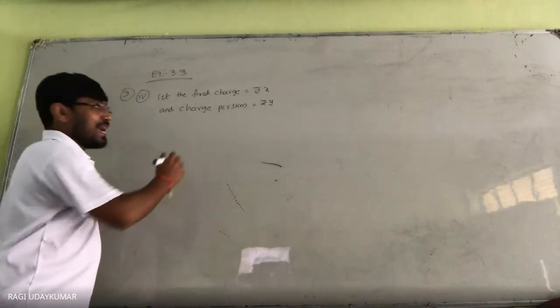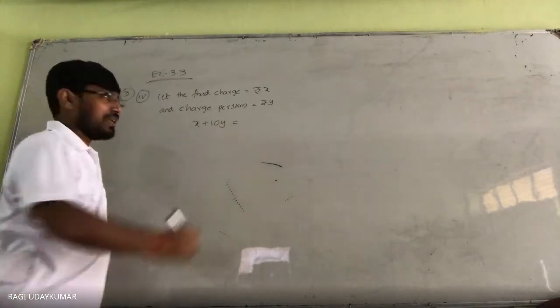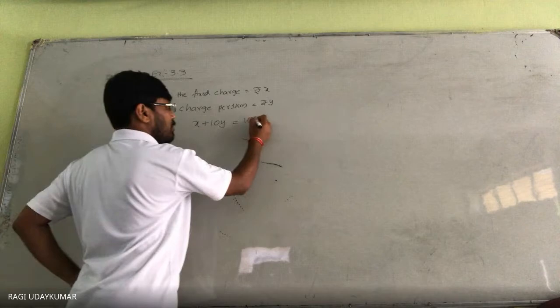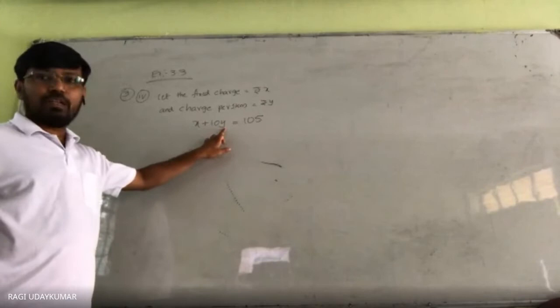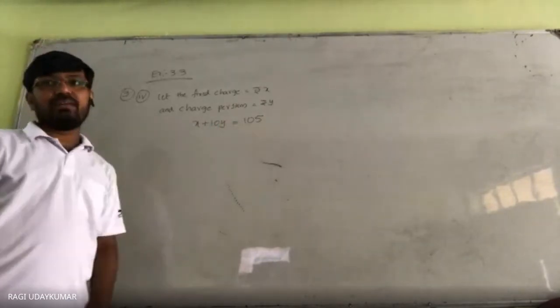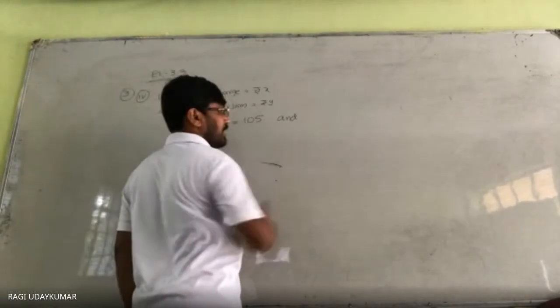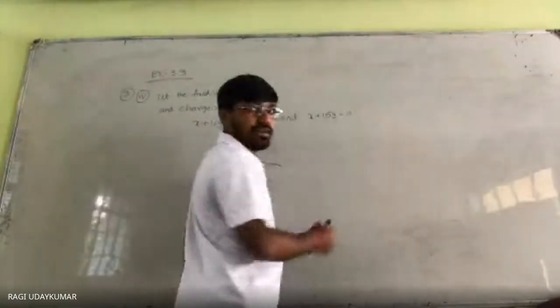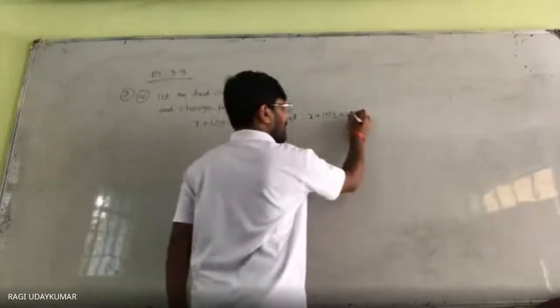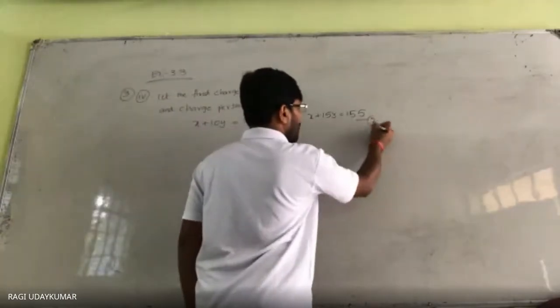So x plus 10y is equal to 105 as per the question, because for 10 kilometers, the fixed charge plus 10y is 105 rupees. Another equation we get: 155 rupees for 15 kilometers, so x plus 15y is equal to 155. This is equation number 1, and this is equation number 2.